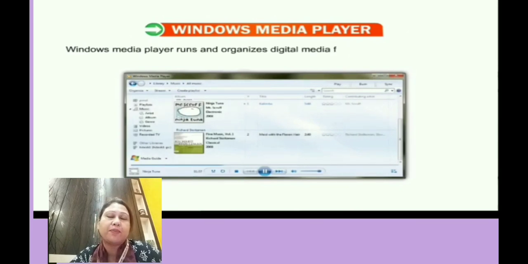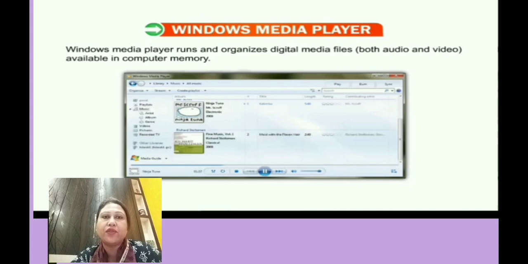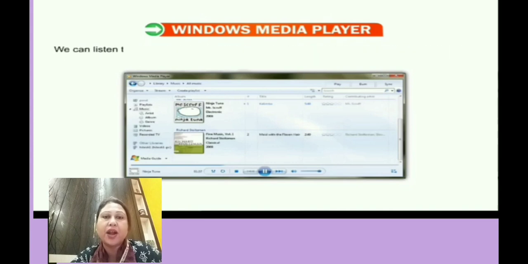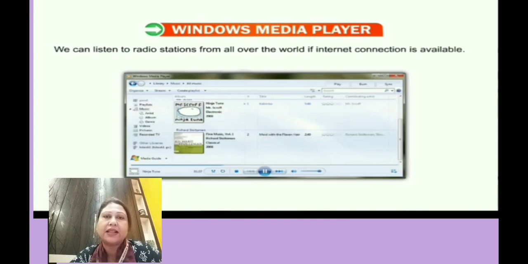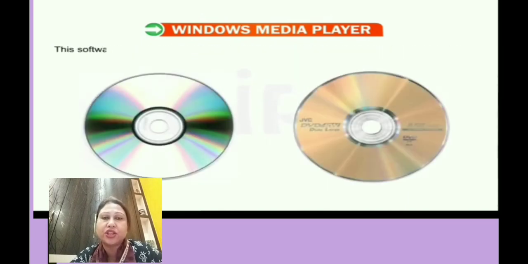What is Windows Media Player? Now Windows Media Player runs, plays and organizes the digital media files, both audio and video, which are available in our computer memory. Okay, digital media files means all audio, all songs or all videos, and even we can listen to radio stations from all over the world if we have internet connection.